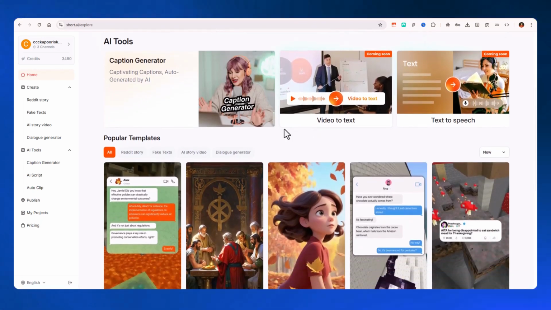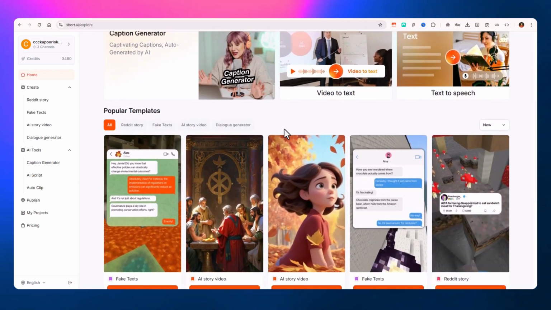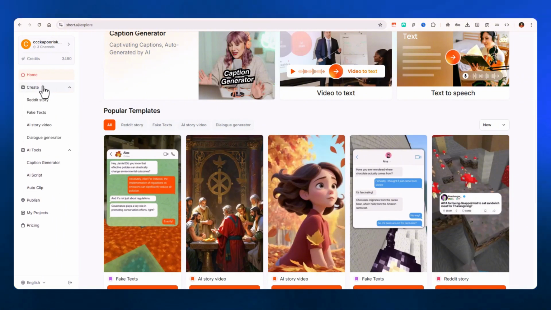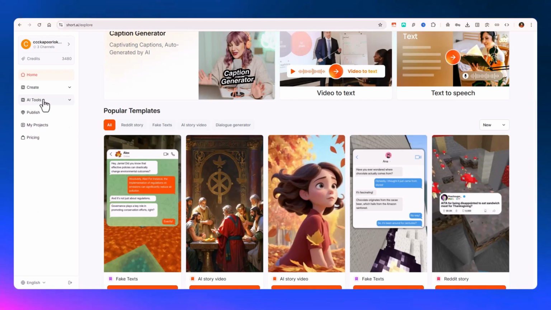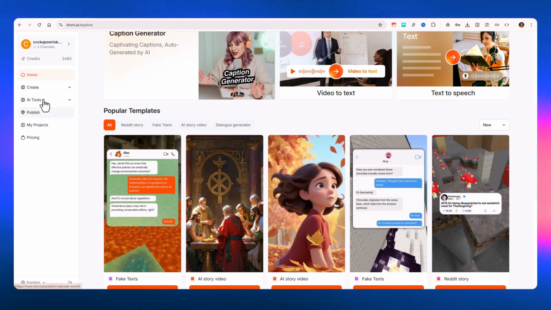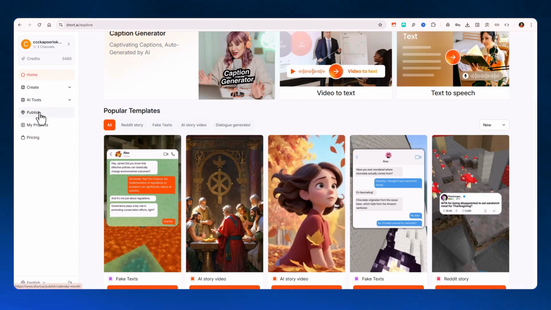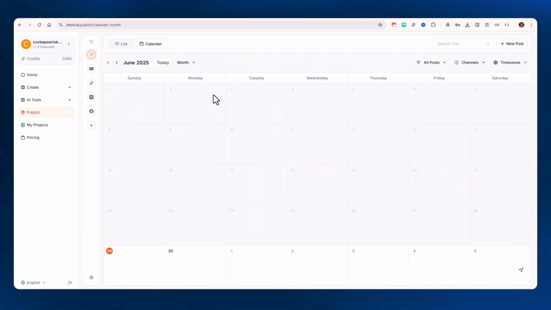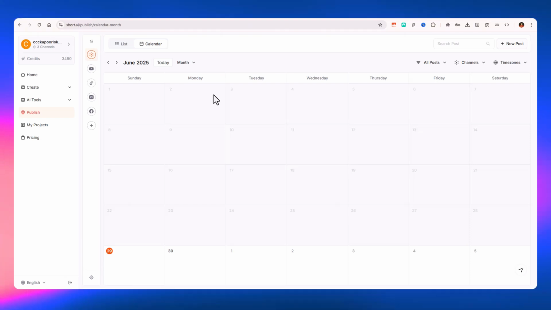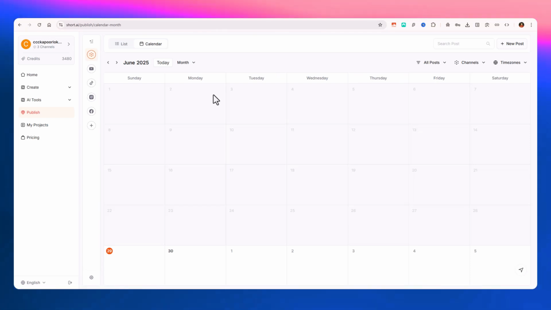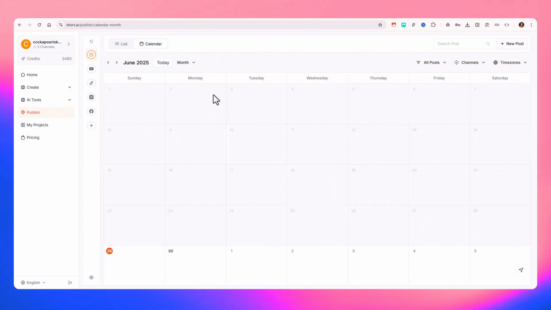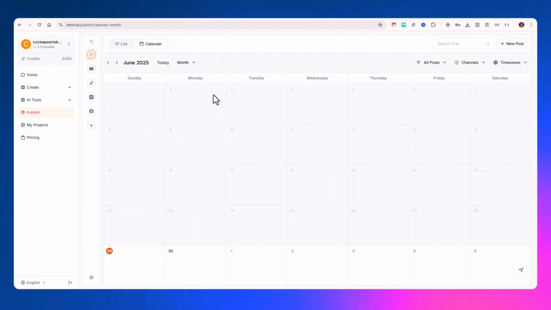Then you have some popular templates you can use for your instant video generation purpose, and then you have on the sidebar some options to create. There are some AI tools and some options for publishing where you can have all the calendar and you can set when to post what, and this is very useful if you are an agency or you are a creator who has to post things very regularly, consistently. Then it comes very handy because the generation of content is quite easy.